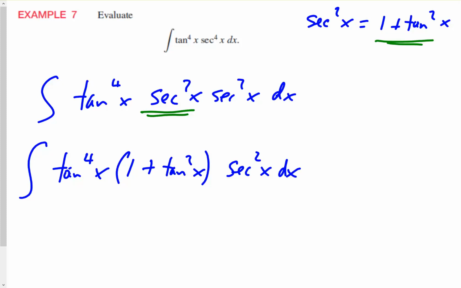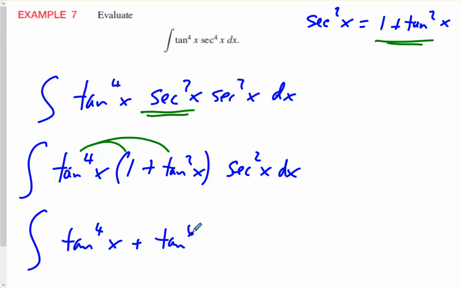Okay, so let's distribute the tangent to the 4th into this parentheses. So I have tangent to the 4th x plus tangent to the 6th x, times secant squared x.